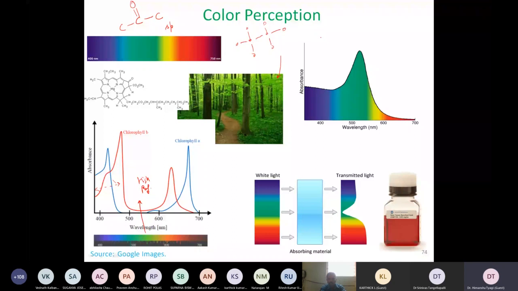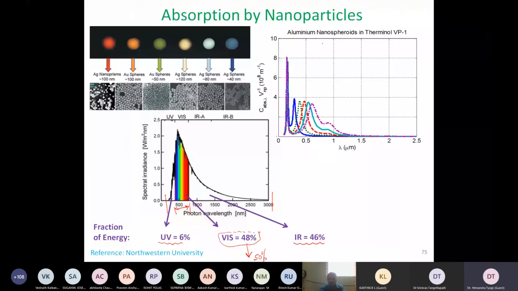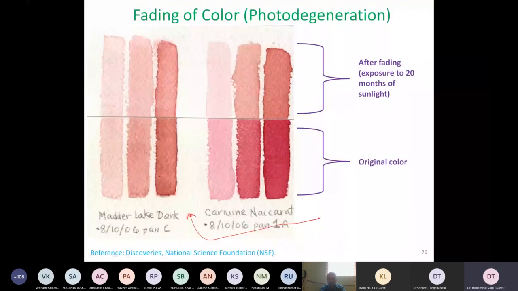But look at this particular dye. Over here in this slide, it is shown in two portions. The bottom portion shows six different color dyes. I can indicate them over here with a check mark. These are the different ones. And if we expose them to sunlight, in this study it is done for about 20 months, then what do we observe over here? What we see is clearly some fading of the color takes place.